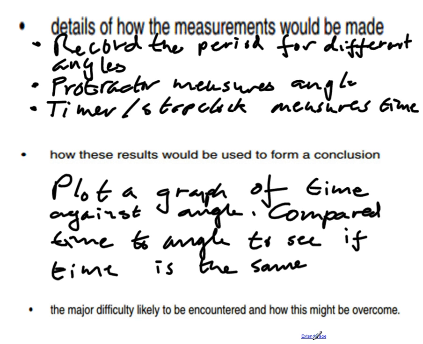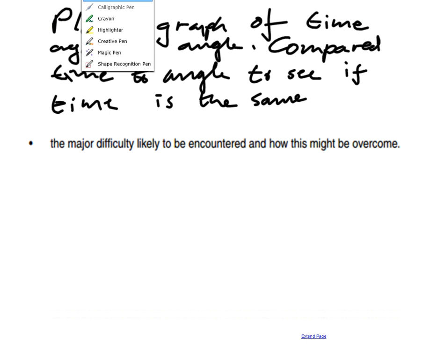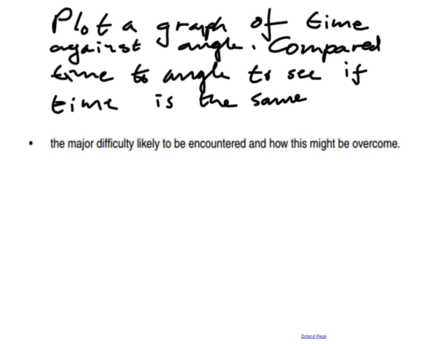Also, we need to say any likely problems that might occur when we're doing this experiment. The most likely problem that might occur is that the angle of the swing decreases during the timing of the swing. That's something we were looking for with the mark scheme. So the angle of the swing decreases. That's your major problem there. We also needed to identify a solution.